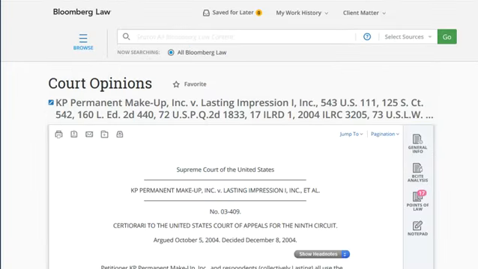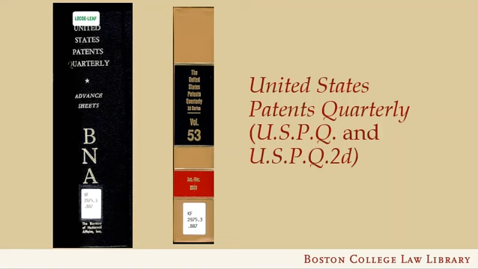This retrieved case has parallel citations to the official U.S. Reports, West's Supreme Court Reporter, Lexis's Lawyers Edition U.S. Reports, and something abbreviated as USPQ Second. This is a reference to a publication that was originally a loose-leaf service called United States Patents Quarterly from a company called the Bureau of National Affairs, BNA.